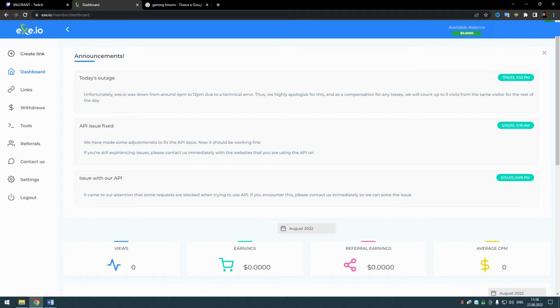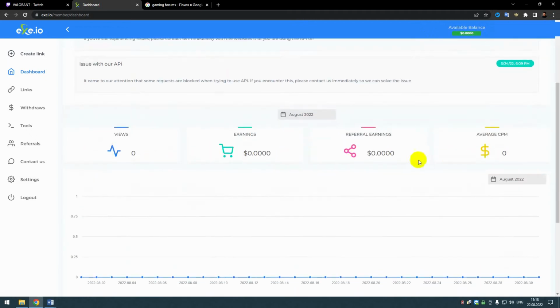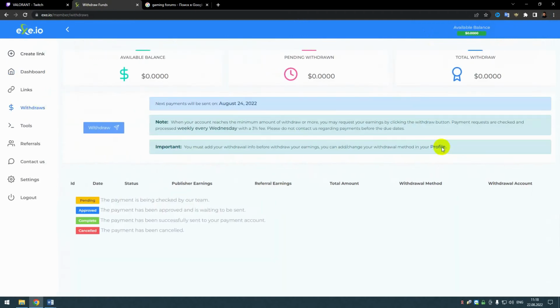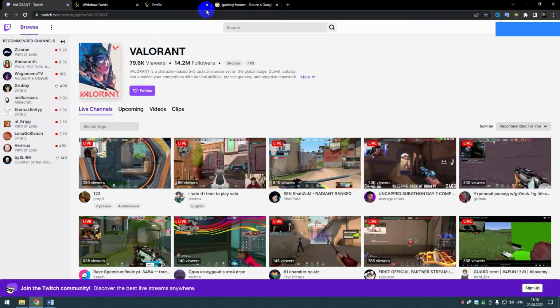After logging in, we see the main page. Now everything is at zero because the account is just created. Let's see what we have at withdraw. Here we see that the minimum amount we can withdraw is $5, regardless of which method we withdraw the money. Okay, back to our video.